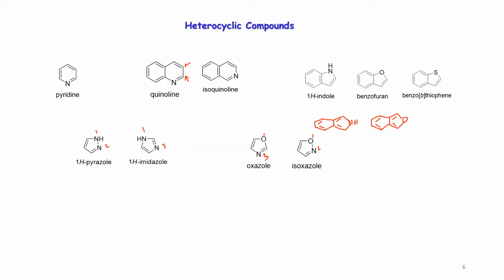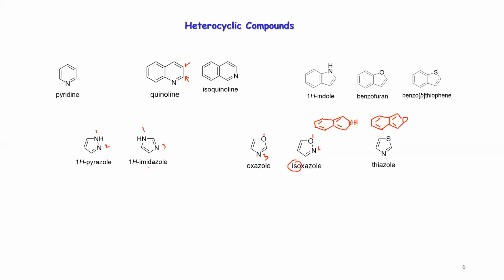Here you look at the iso term that came. Sorry, actually this is isoxazole. So the 1,2 is what we call iso, and 1,3 is called by the regular name, oxazole. But for pyrazole it is just the opposite. Pyrazole we call 1,2, and for 1,3 we give a separate name, imidazole.